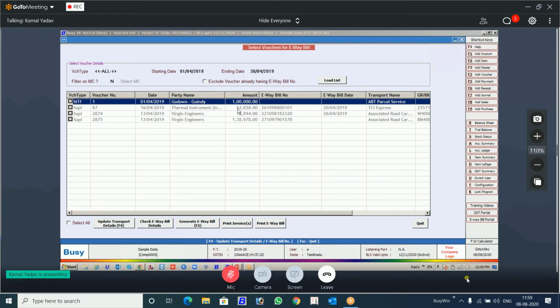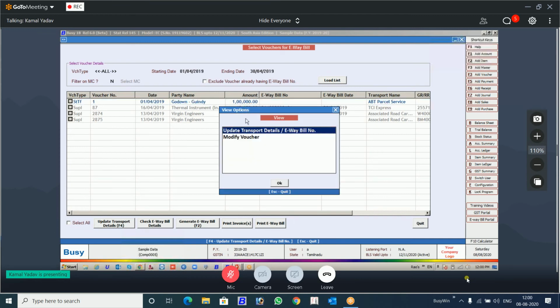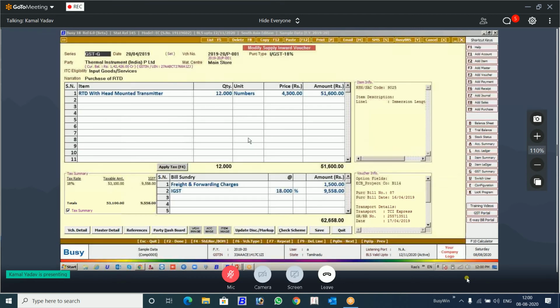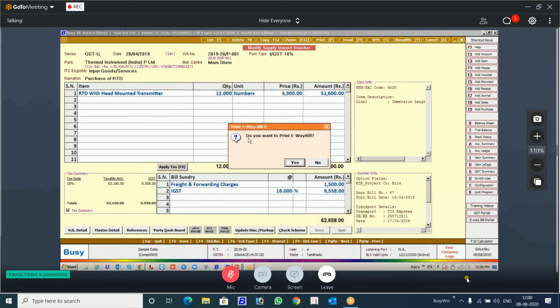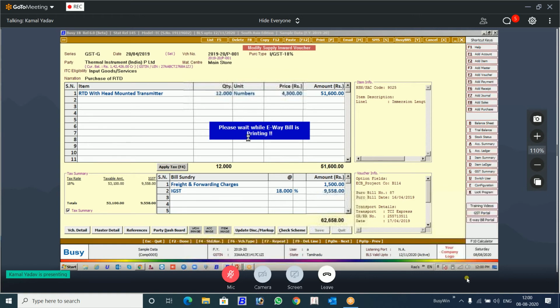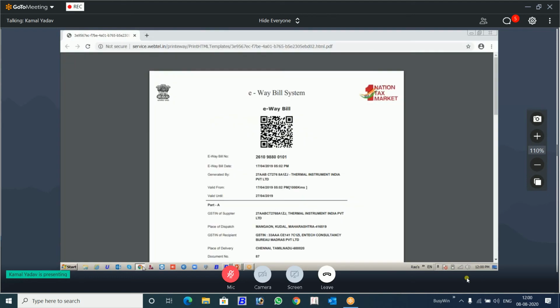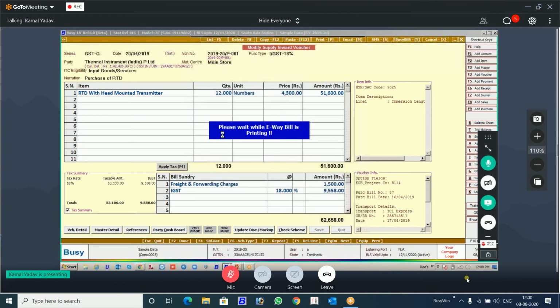So I will be using this same invoice. Ask for printing. Okay, so previously there was a kind of hurdle when you were asked about this captcha thing. Now that has been removed. Okay, let's wait for some time.